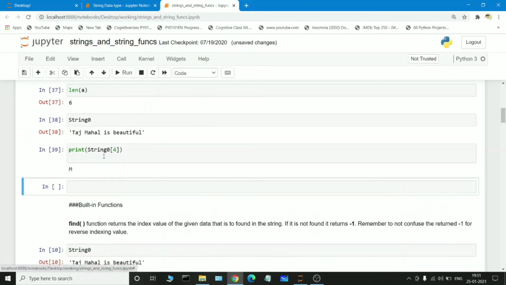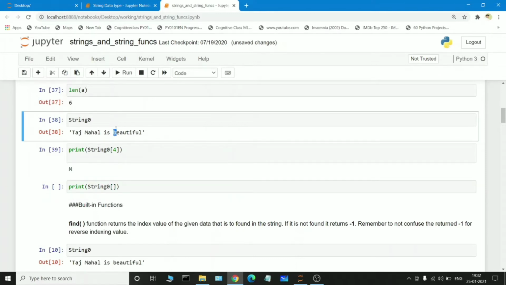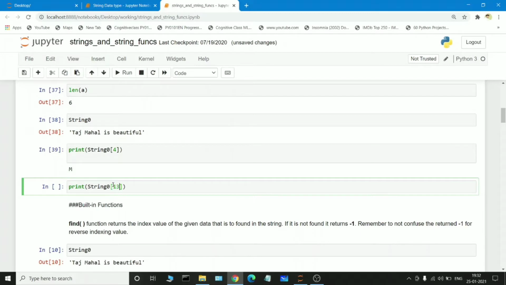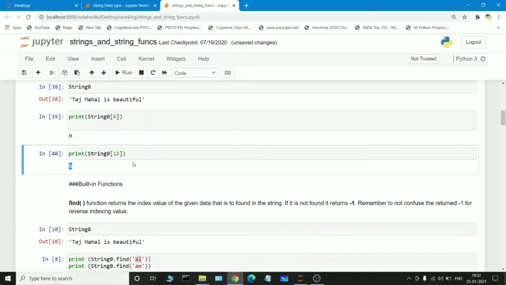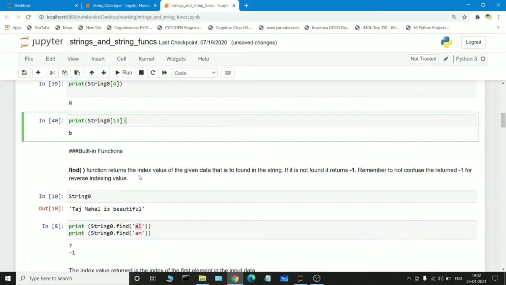If you want another example, I can give it. Suppose I am printing string of 0 and I want to access the keyword B and check at which position it is held. There is a 3, 0, 1, 2, 3, 4, 5, 6, 7, 8, 9, 10, 11, 12. B is holding the position of 13. So if I pass 13, see, the B keyword has been executed successfully.